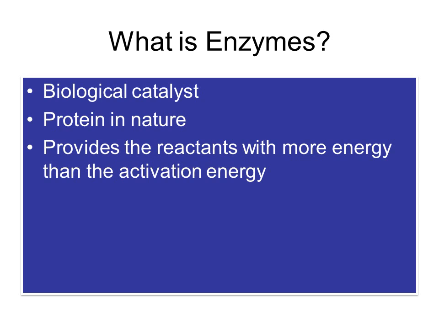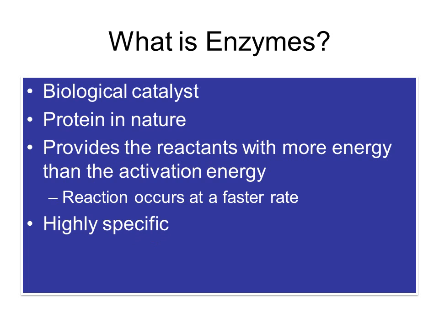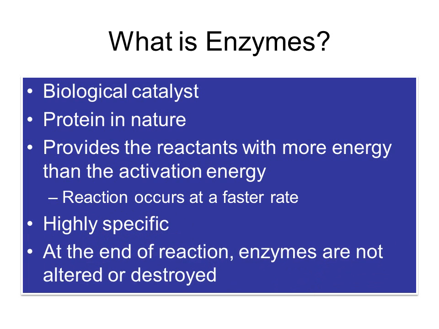Activation energy refers to the energy that is needed to drive a chemical reaction. With the presence of enzymes, the activation energy is lowered. Hence, the reaction will occur at a faster rate. Enzymes are highly specific, and at the end of the reaction, enzymes are not altered or destroyed.